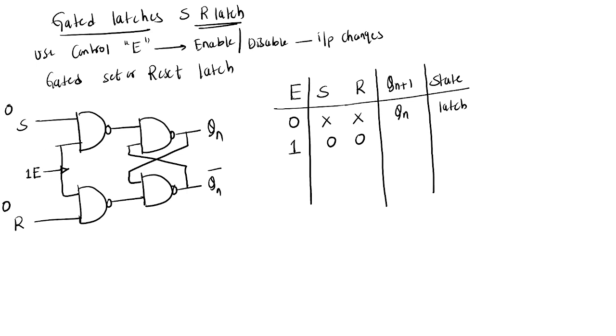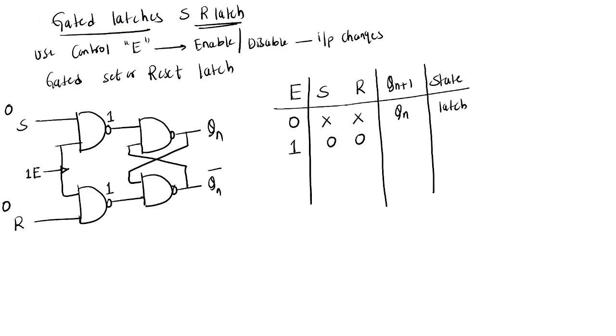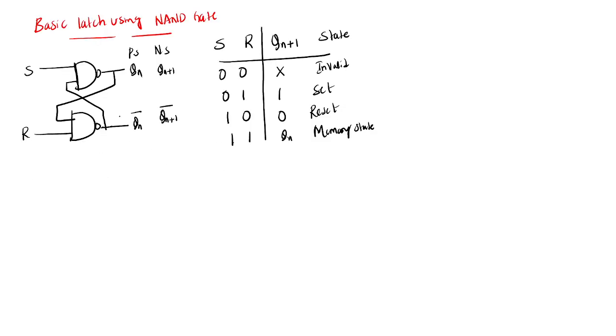Enable equal to 1. 0 1 means, what is the output you are getting? 1. Yeah, so 0 1 means 1. So for SR latch by using NAND gate, when input is 1 1, which state?